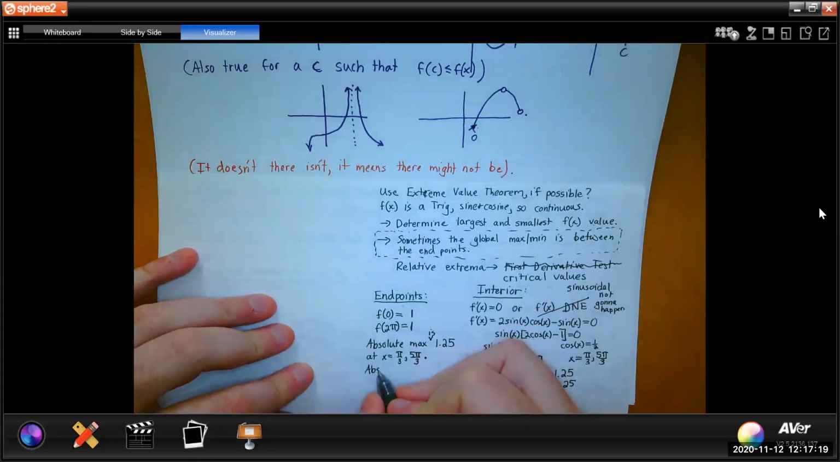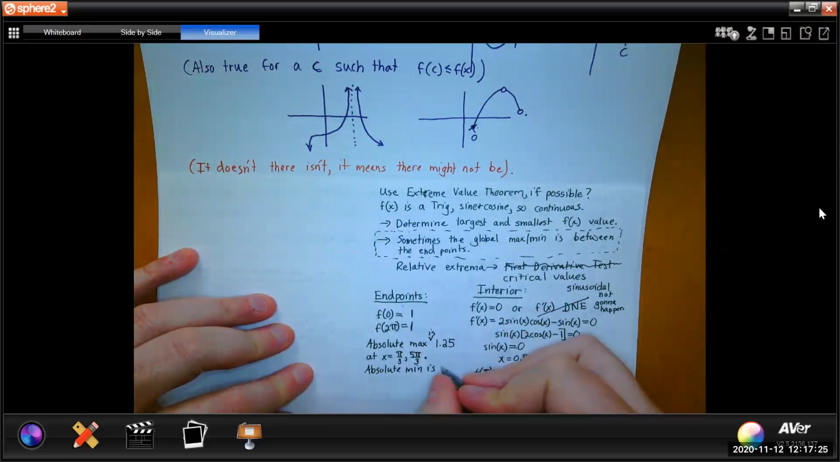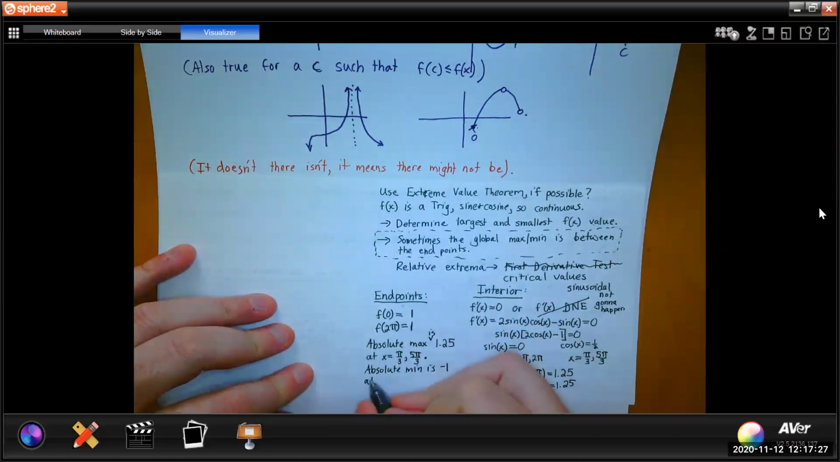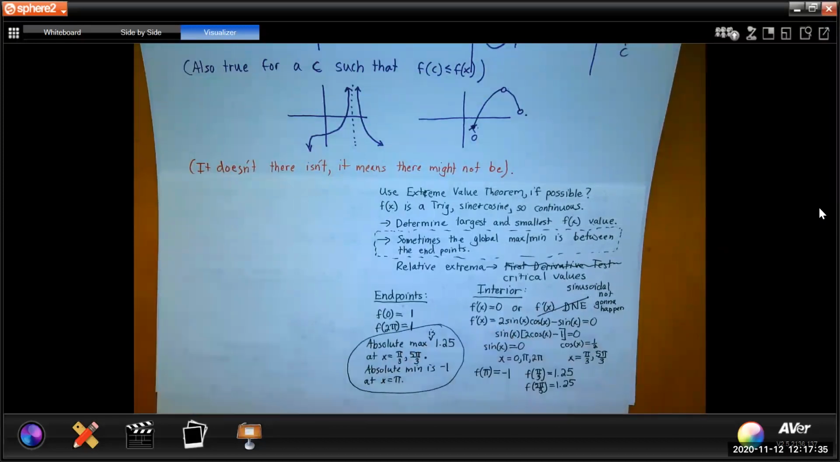And the absolute minimum, how about that one? Well, what's the smallest value? Smallest value is -1, and that's at pi. So that's how you can use the extreme value theorem to find the highest and lowest points without looking at a graph.